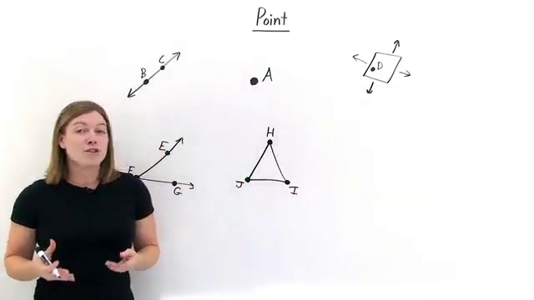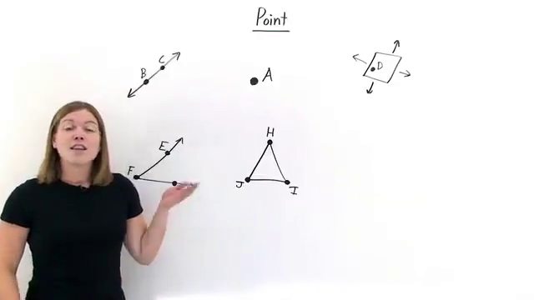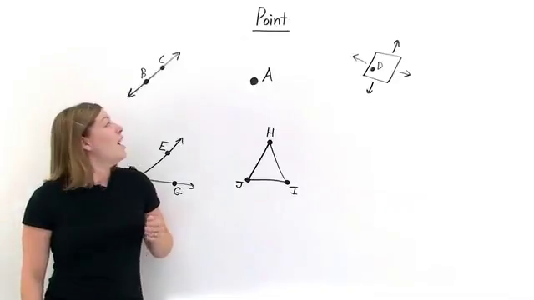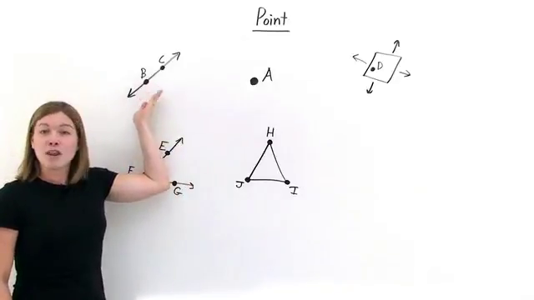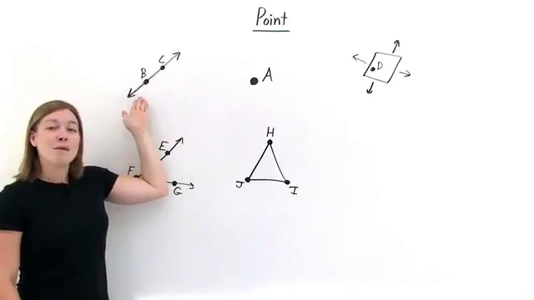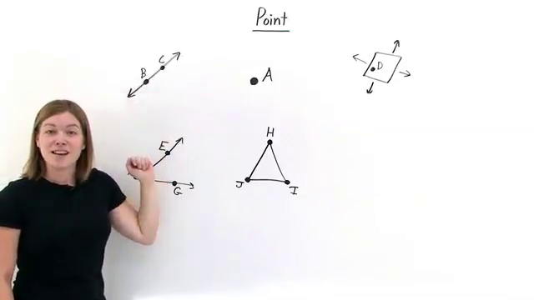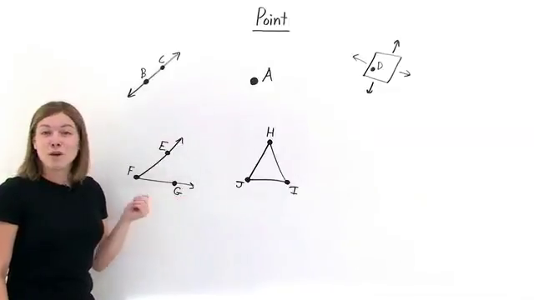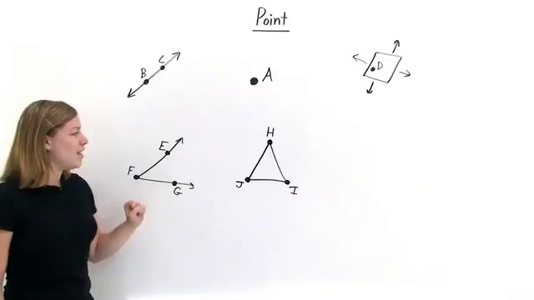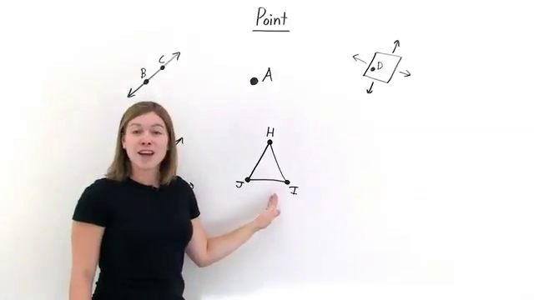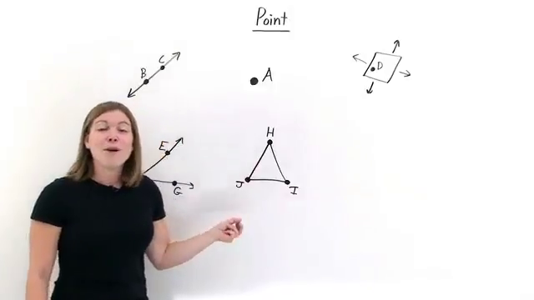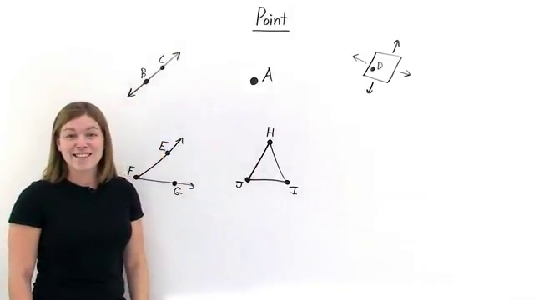Now points also serve a special purpose. A lot of these geometric shapes are named for some of their points. Here we can name this line with the points that are identified. Points B and C. We could name this line, line BC. Here we could name this angle for its identified points. We have angle EFG. And over here, this triangle can be named triangle HJI. So now we know some special uses for points.